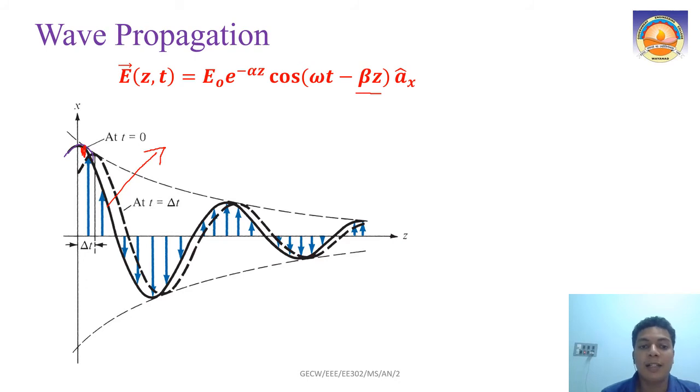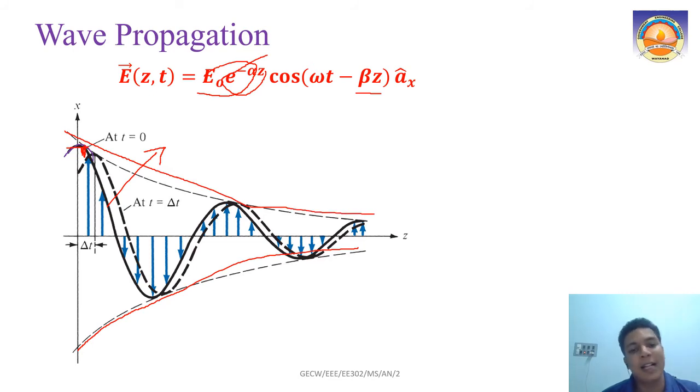So at time t equal to 0, what will happen? This will start here, and this is E0 e raised to minus alpha z. E0 means the peak of it. E raised to minus alpha z is a decaying wave, shown like this from both sides. You are already familiar with this kind of thing in control systems and power system transients, right? So this is a sine wave which is decaying, and that decaying part is given by e raised to minus alpha z.